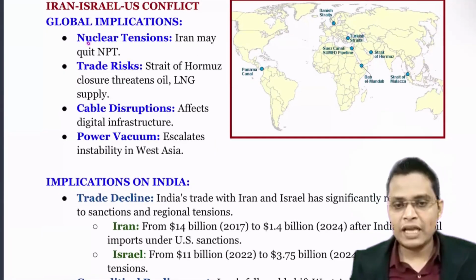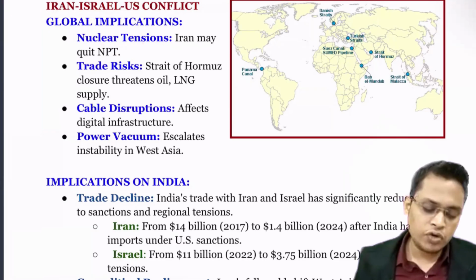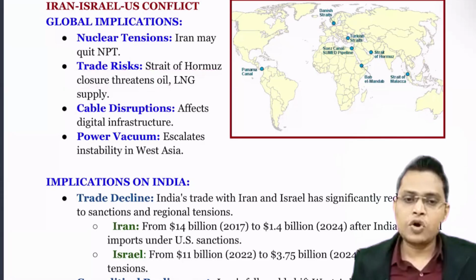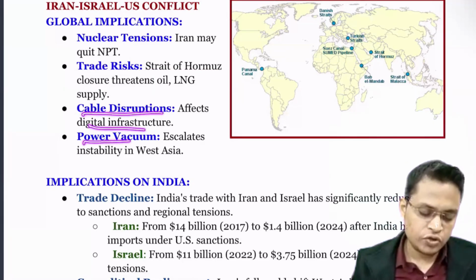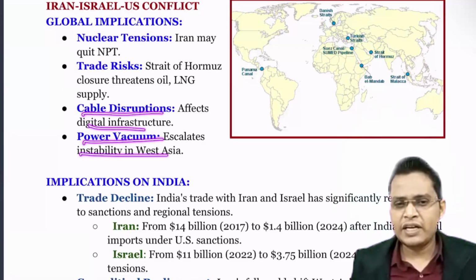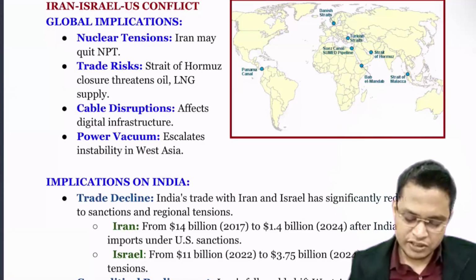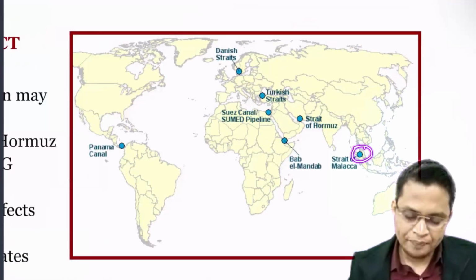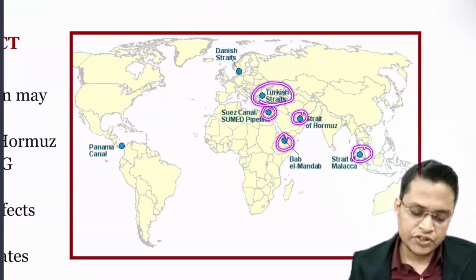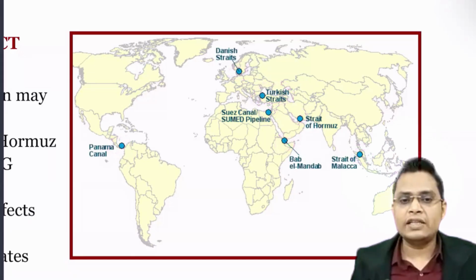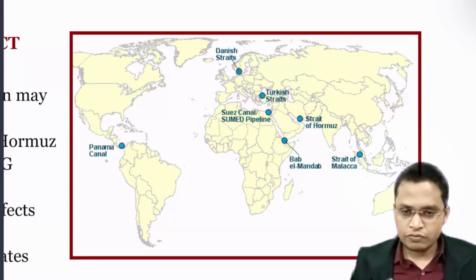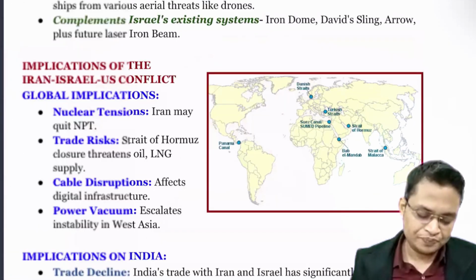Definitely nuclear tension will rise. Iran will try to acquire more nuclear weapons. Trade risk: yes, Strait of Hormuz closure might impact oil transport, and prices might increase. Cable disruption affects digital infrastructure also. A power vacuum might create further escalation. Here you can see a few important straits: Strait of Malacca, Strait of Hormuz, Bab-el-Mandeb, Suez, Turkish Straits, Danish Straits and the Panama Canal. Whenever you are studying anything, please do mapping of that. A lot of questions can be asked directly from the map also.